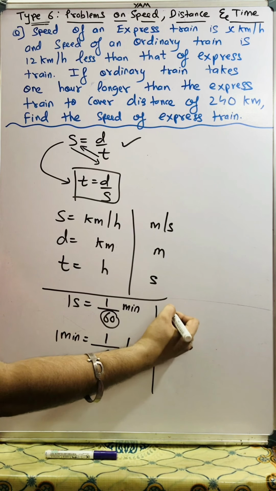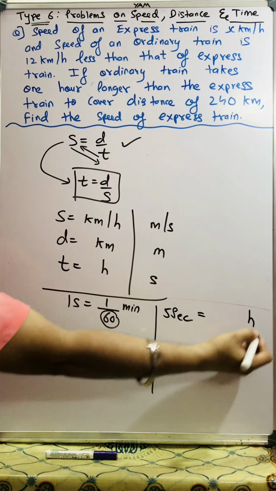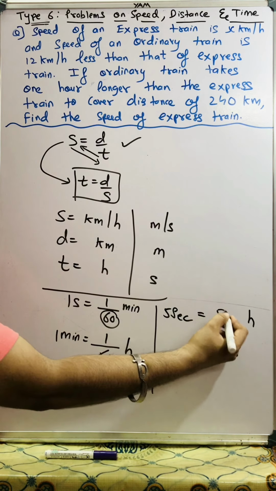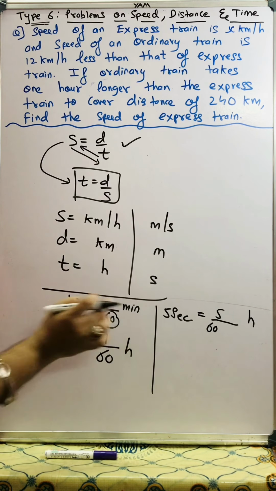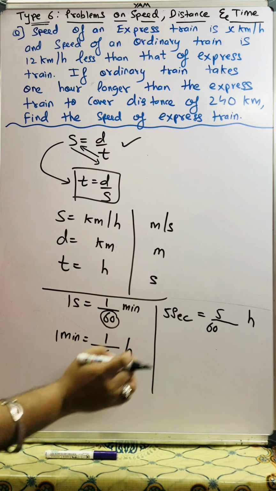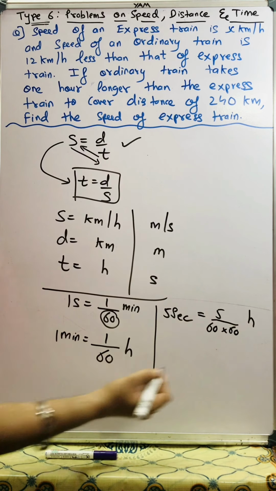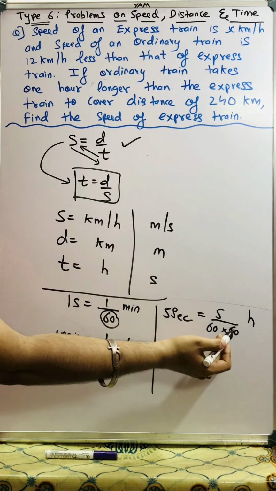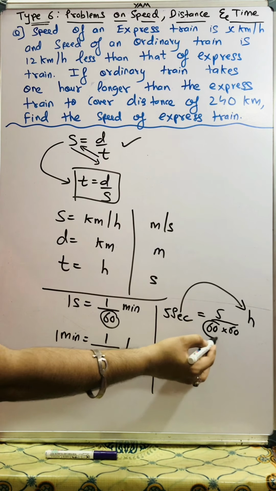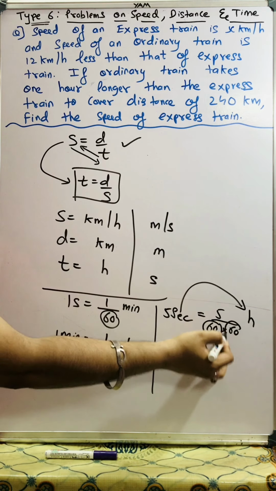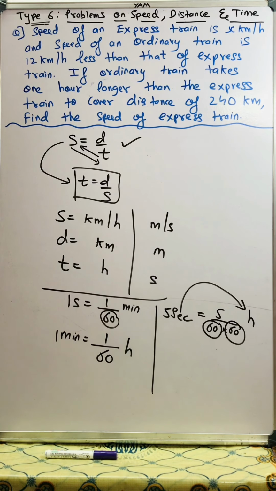Suppose you have 5 seconds and you want to convert 5 seconds into hours. So 5 upon 60: one time if I divide by 60, 5 gets converted into minutes. But I need to convert into hours, so one more time I need to divide by 60. So 5 upon 60 upon 60 converts seconds into hours. This first 60 was to convert seconds to minutes, and this 60 was to convert minutes to hours. Please pause the video and copy down this note.